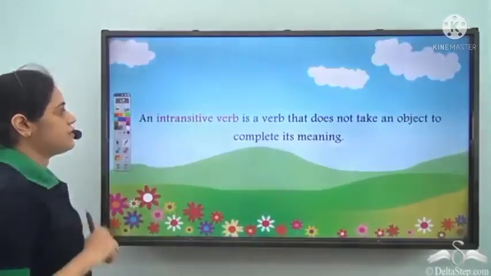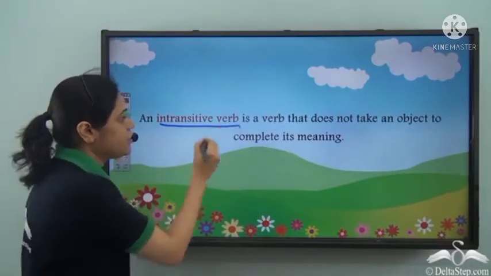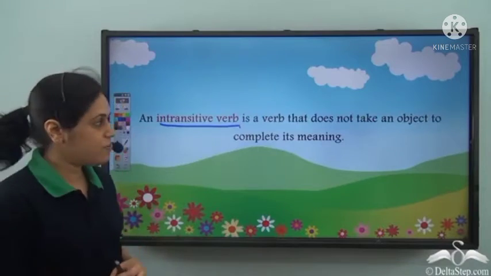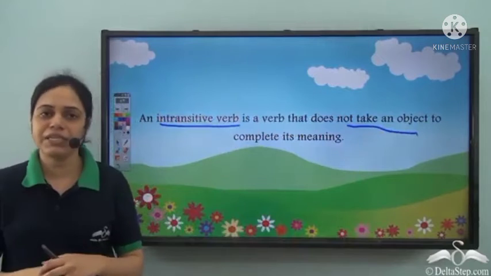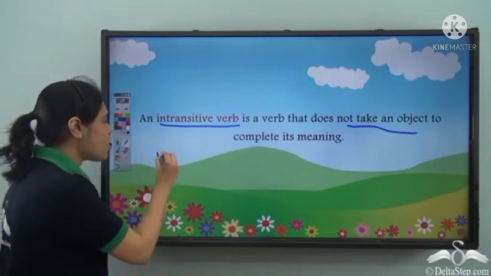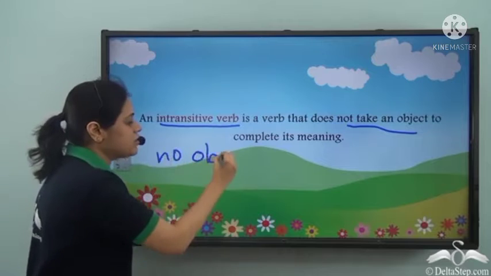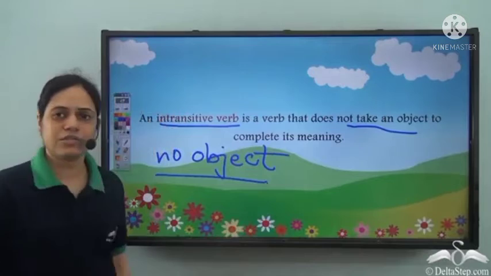Then what is played here? Played is an intransitive verb. So an intransitive verb is a verb that does not take an object to complete its meaning. So no object.